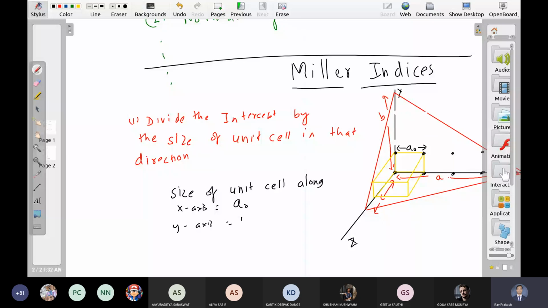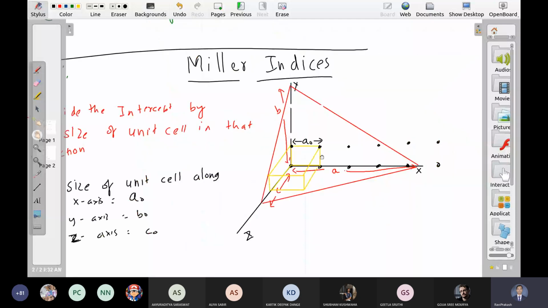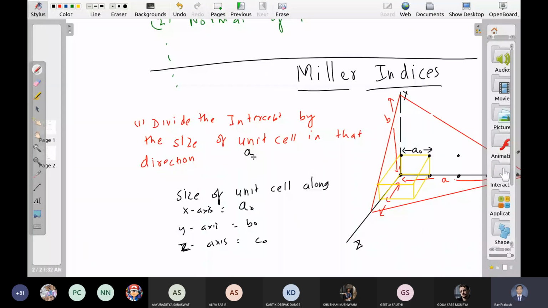Along the z-axis, it is C naught. The question is, how many unit cells are there up to this point A? The plane is at a distance of A and one unit cell takes size A naught.